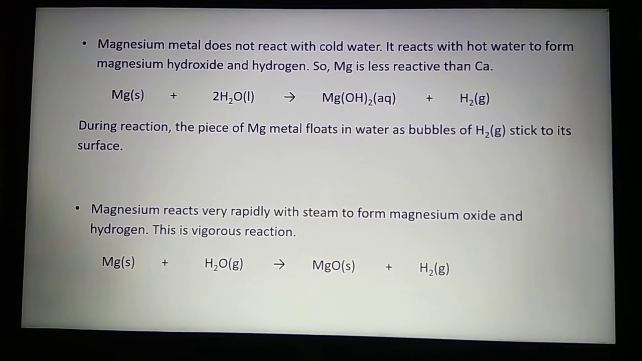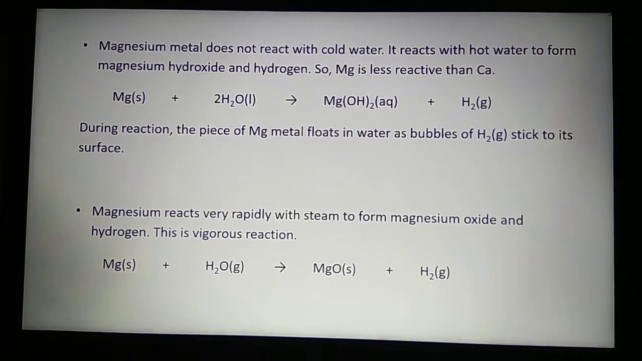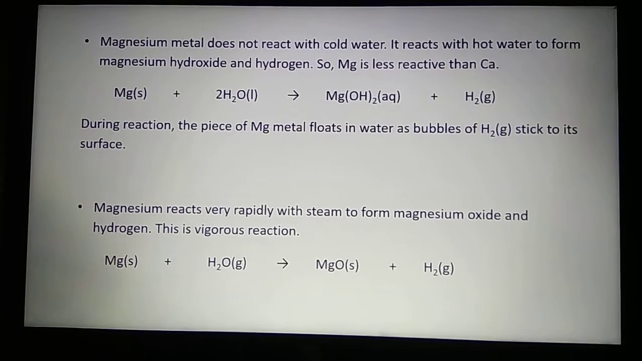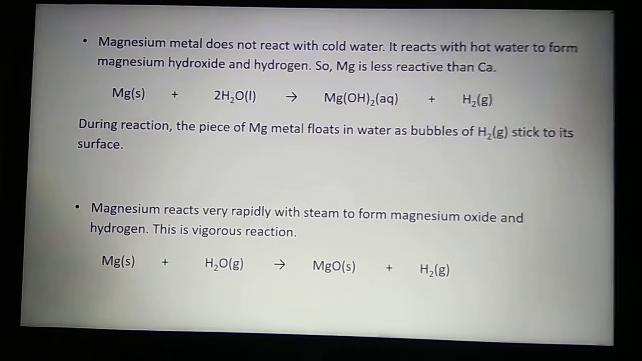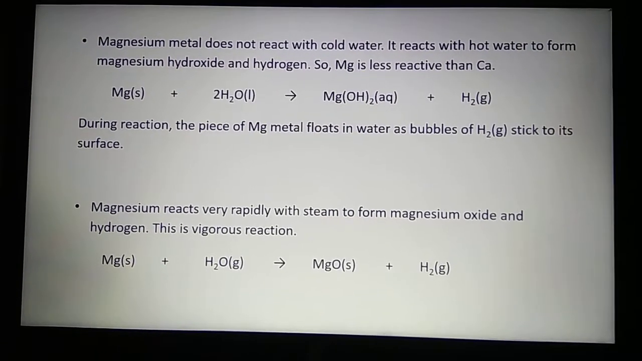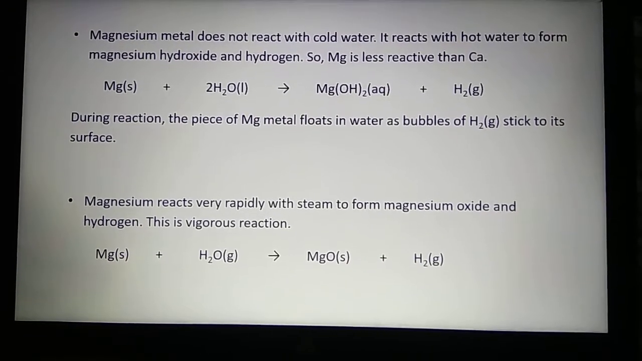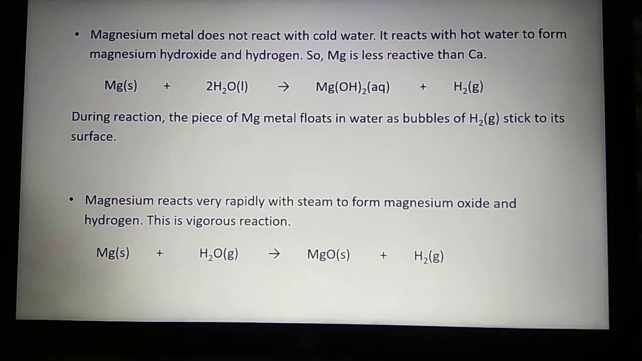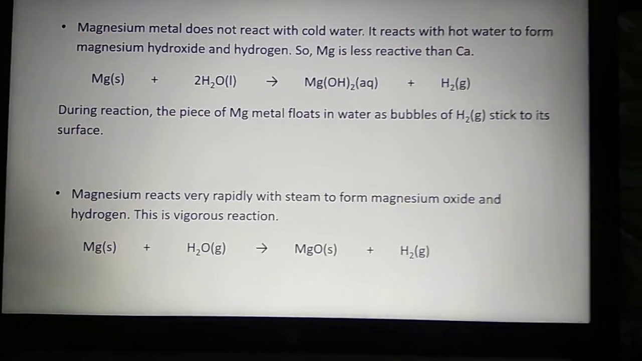magnesium reacts with hot water. It doesn't react with cold water. And during the reaction, the products are magnesium hydroxide and hydrogen. In this case also, a similar observation takes place. That means the piece of magnesium metal floats in hot water as bubbles of hydrogen gas stick to its surface.